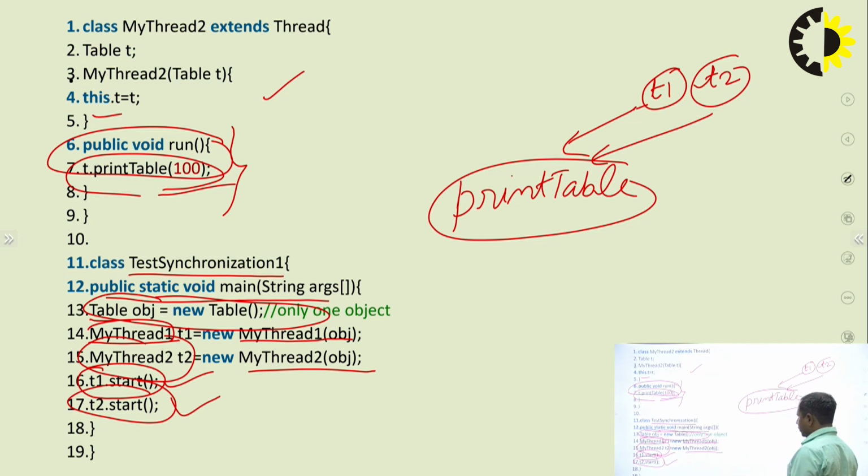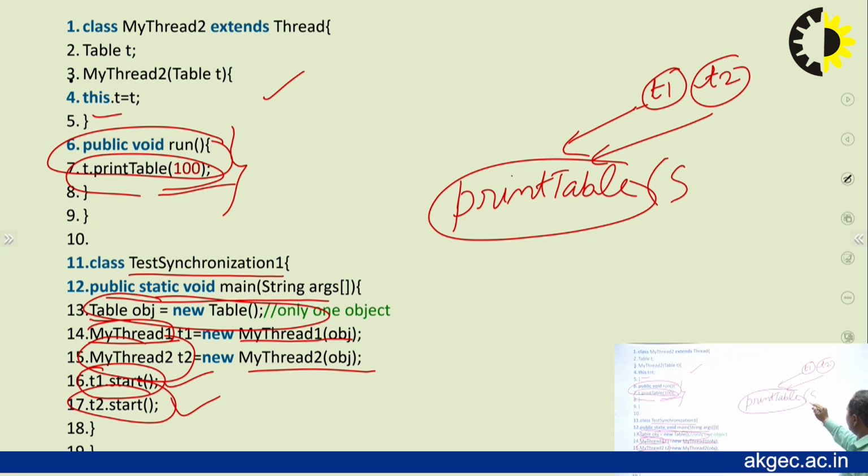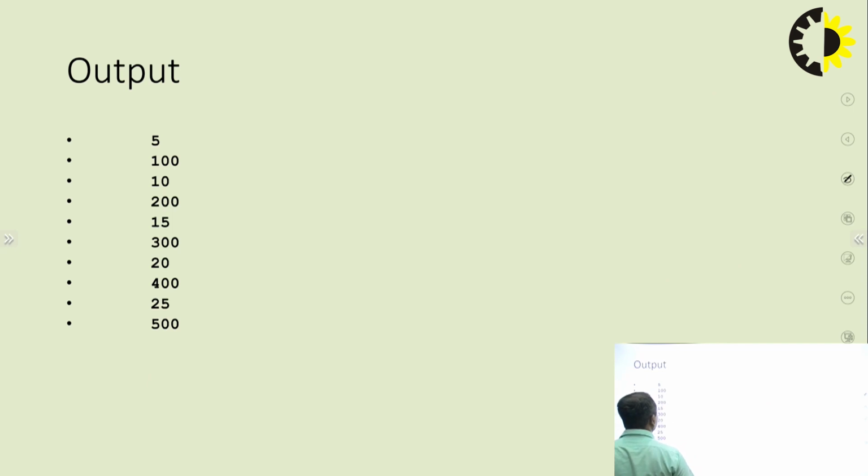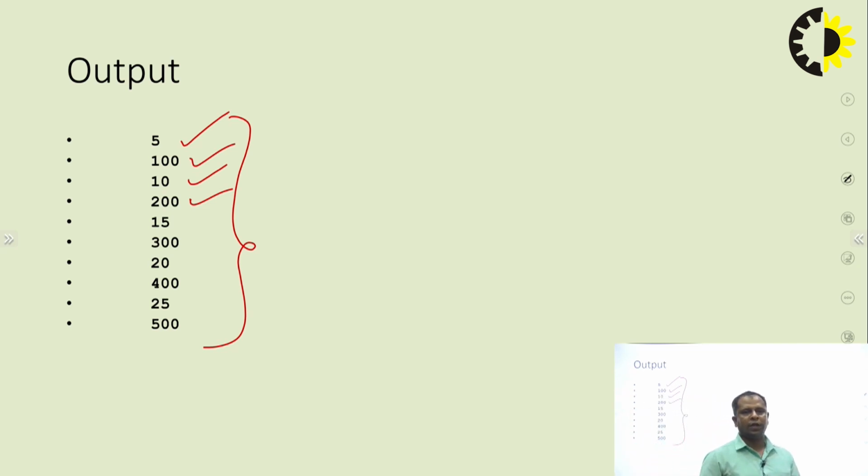At the same time, these two threads execute the printTable method, using 5 and using 100. That means these two threads will execute concurrently. Sometimes the first thread will print, sometimes the second thread will print 100, sometimes the first thread will print 10. First the first thread will execute 5, the second thread will execute 100, then again the first thread will execute 10, and again the second thread will execute 200. That means here the printTable method is shared by both threads, and we can see that the data is inconsistent.